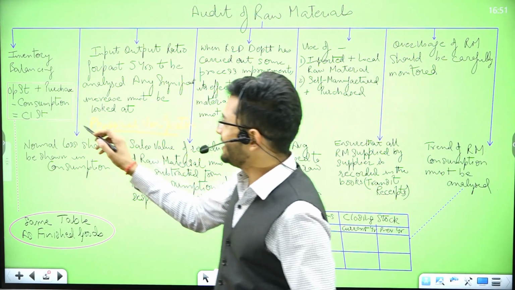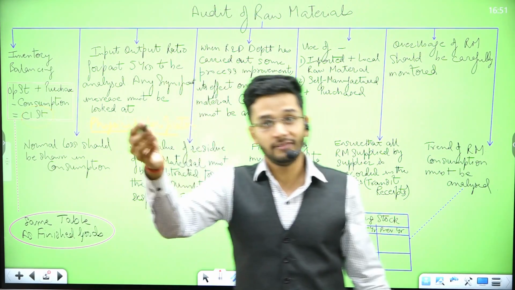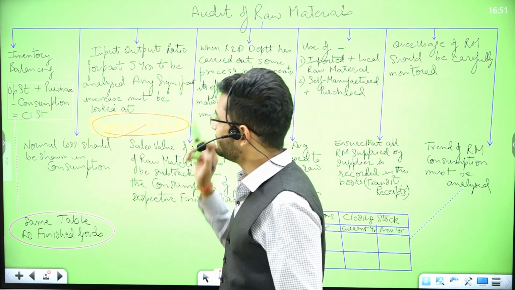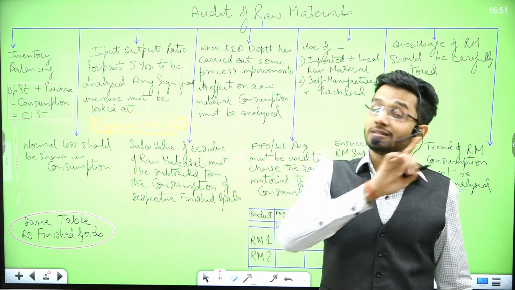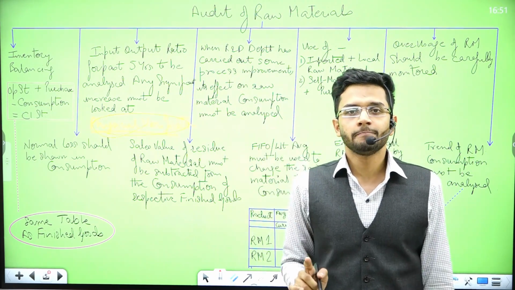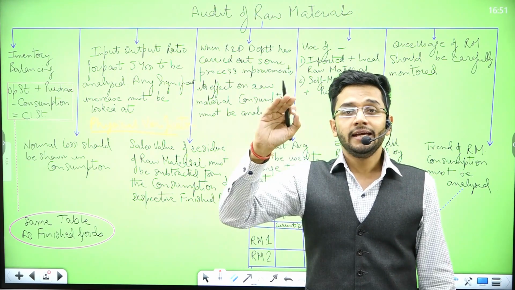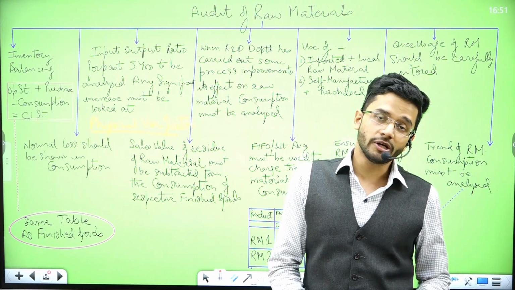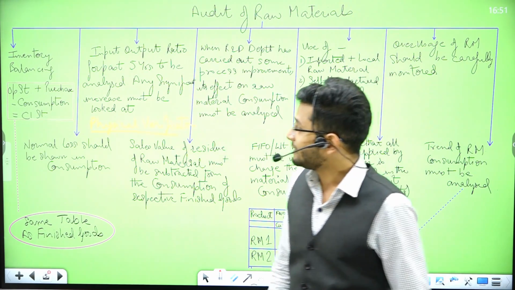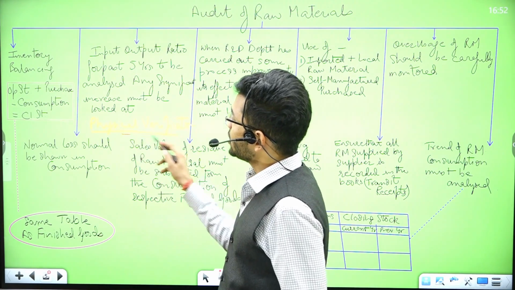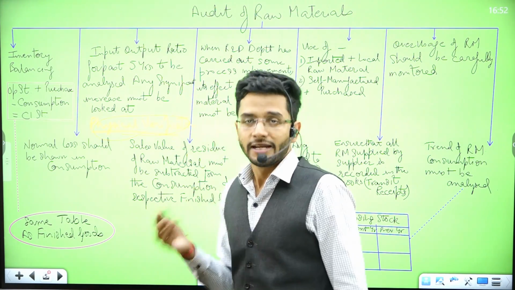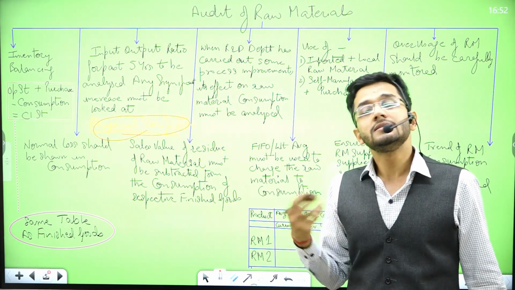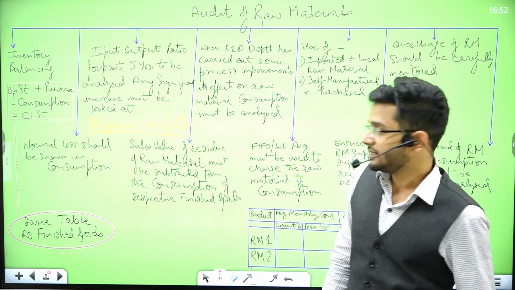Similarly, the inventory which should be there in the warehouse as per the books of accounts must tie with the physical inventory in the warehouse. If it doesn't tie, then there's a matter of concern. We will audit why the physical inventory is less than what should have been there according to books of accounts. We'll inquire about that, note it down in our audit observations, and ask management also to look at the theft or stealing which has happened in the warehouse. So that is the first step.